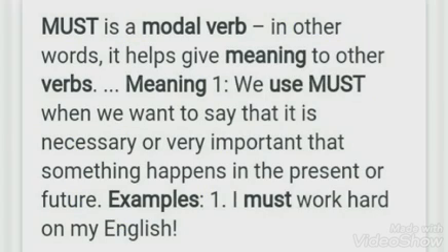And next word, must. Must is a modal verb. Okay, we use must when we want to say that it is necessary or very important that something happens in the present or future. I must work hard, okay, on my English, okay.